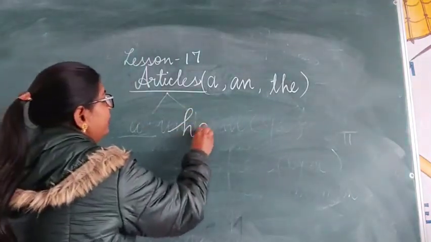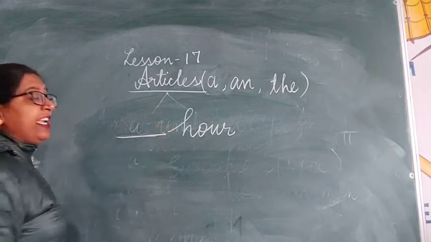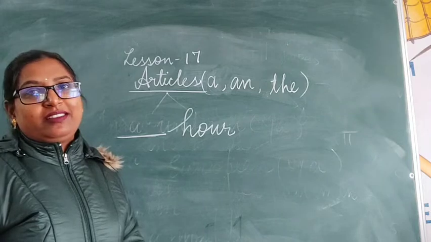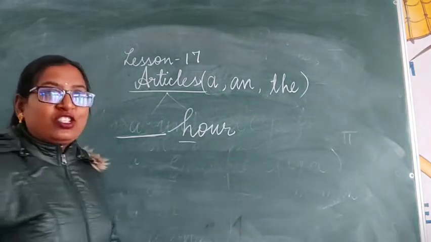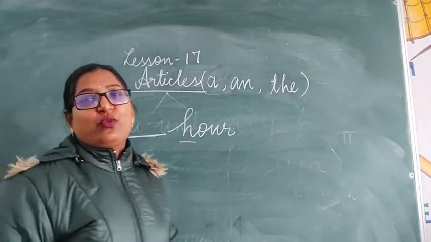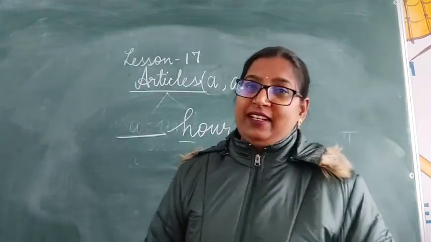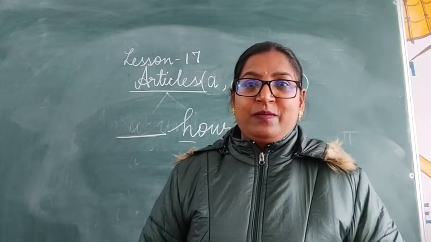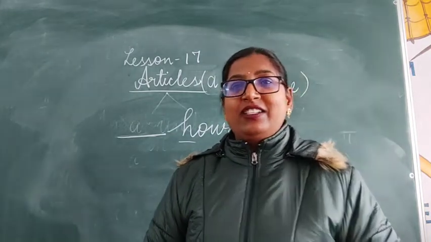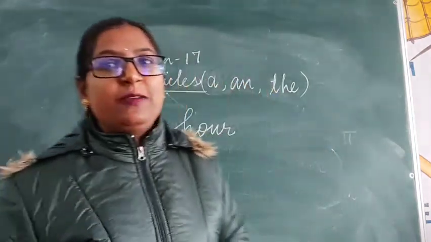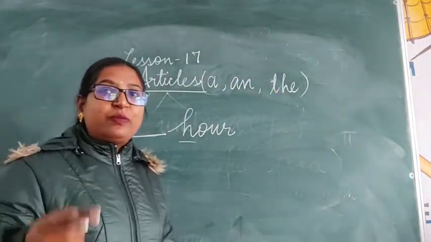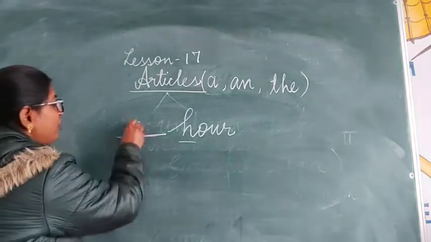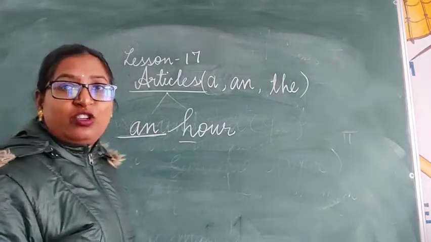If I write here the word hour and ask you to fill in the blanks with a or an: though it is beginning with a consonant, in this word the letter H is silent. What do you pronounce? Hour. So as per the sound, it is beginning with a vowel sound. So we write an hour, not a hour.